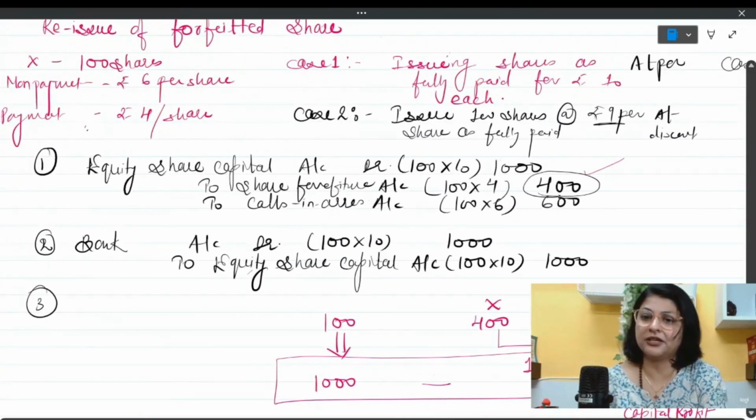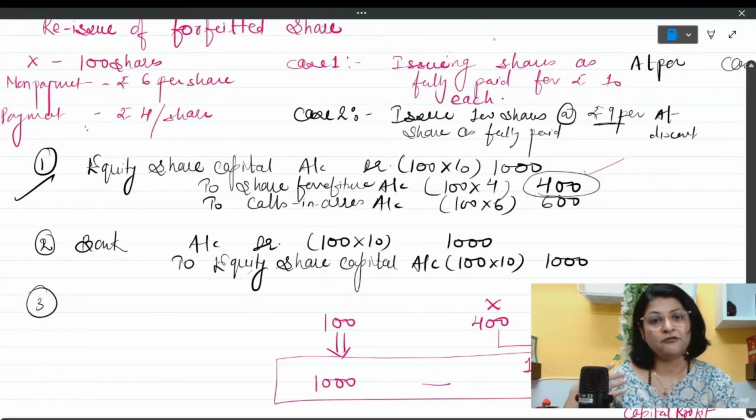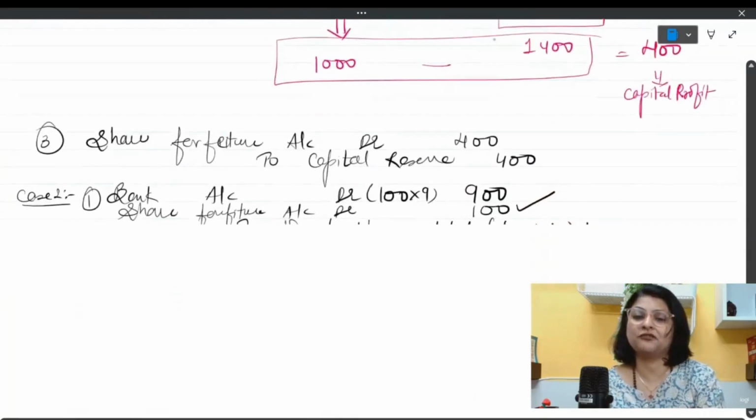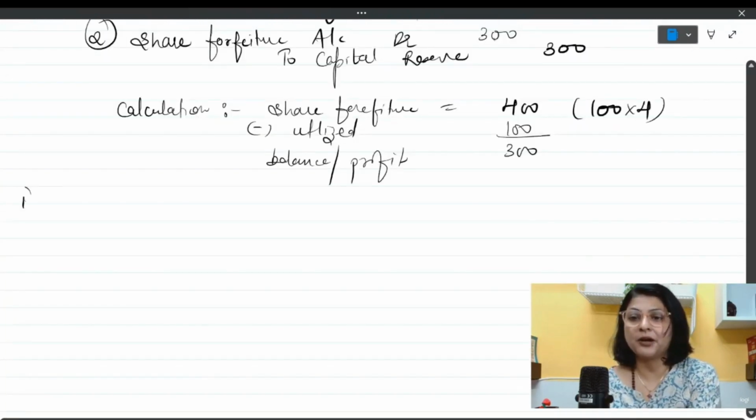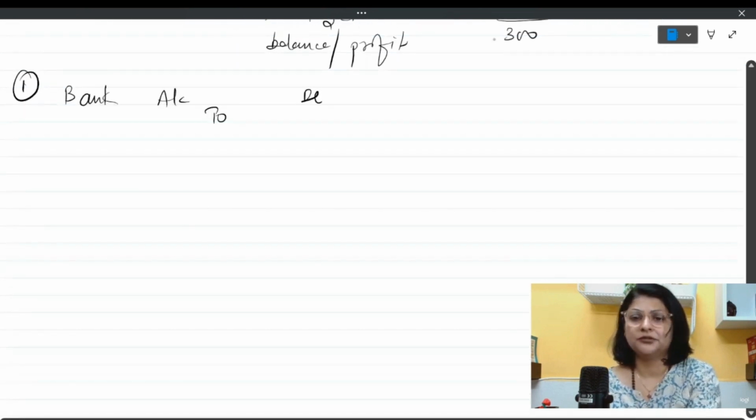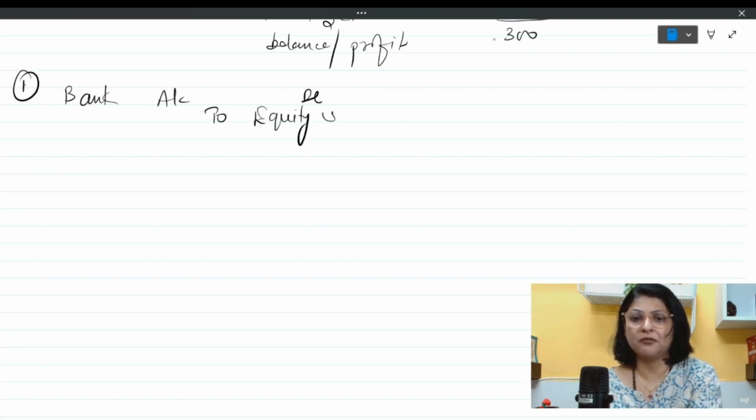My first entry will remain the same as it was here. The forfeiture entry will remain the same, and the share forfeiture account has a balance of 400 rupees. Now I'm going to pass the entry over here. The first entry will be bank account debit to equity share capital, and since we have taken premium also, we are going to write down securities premium account also.